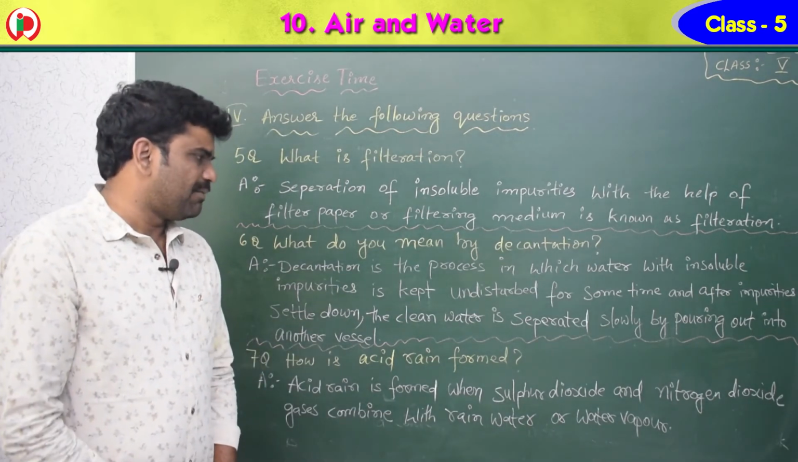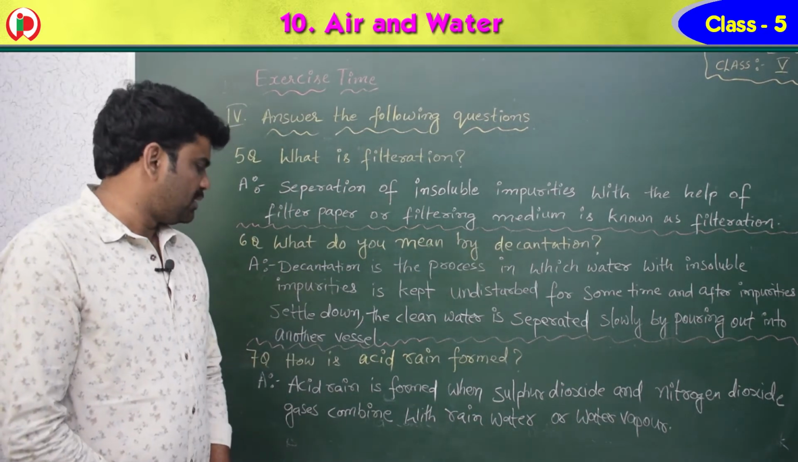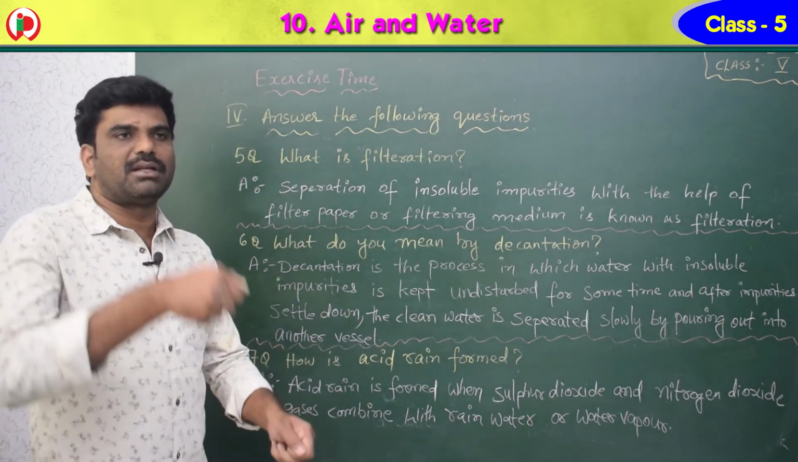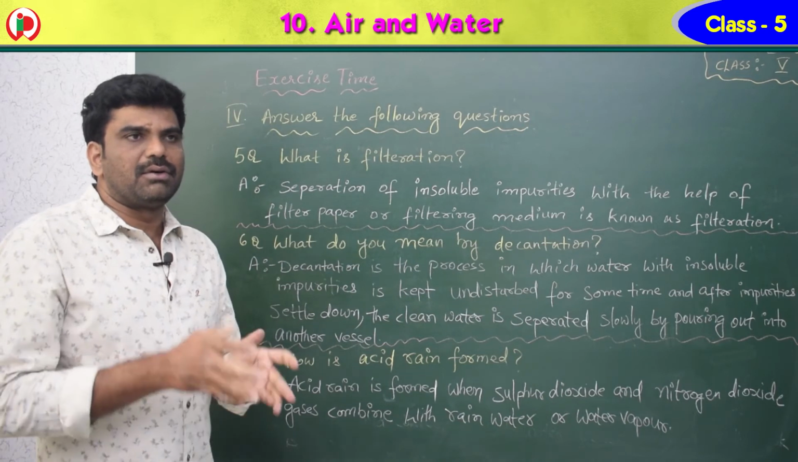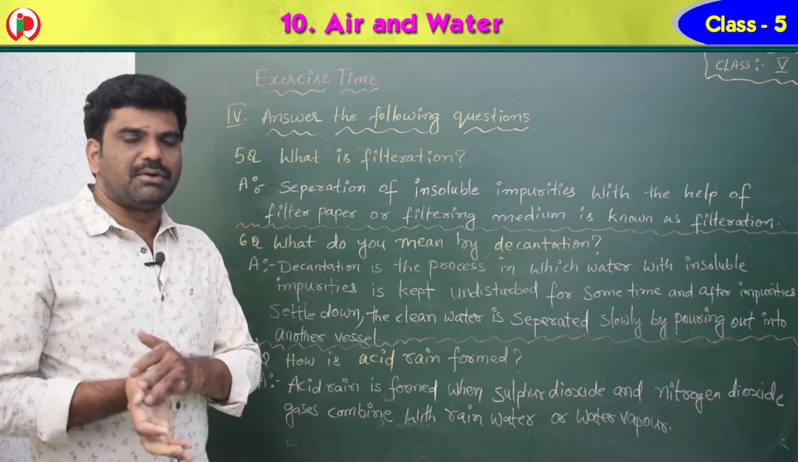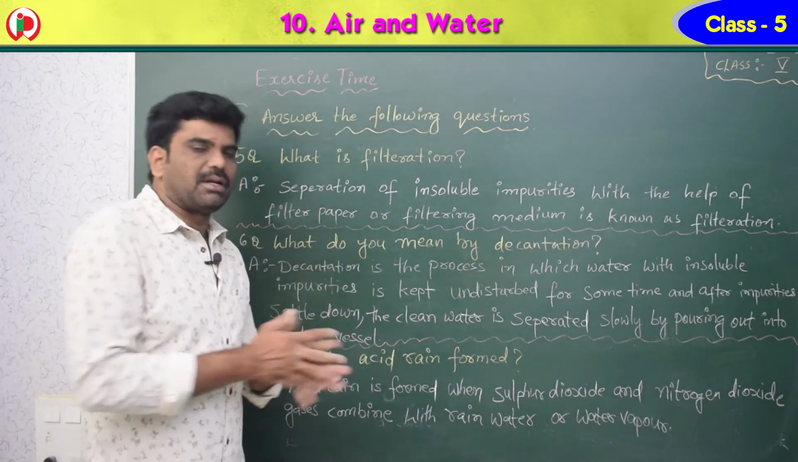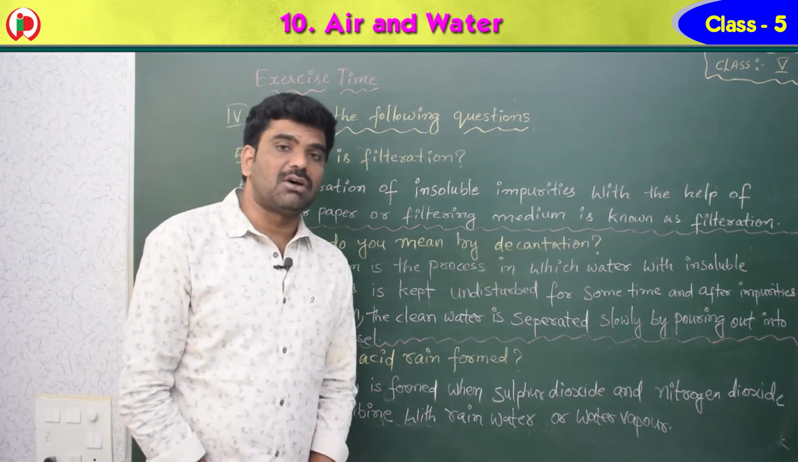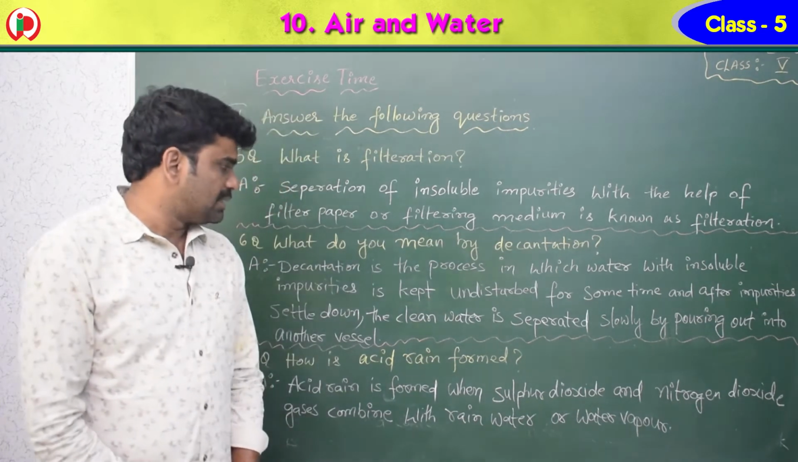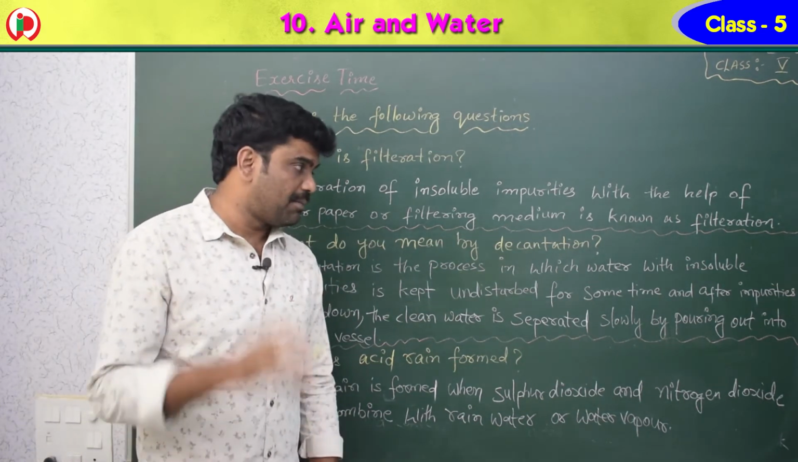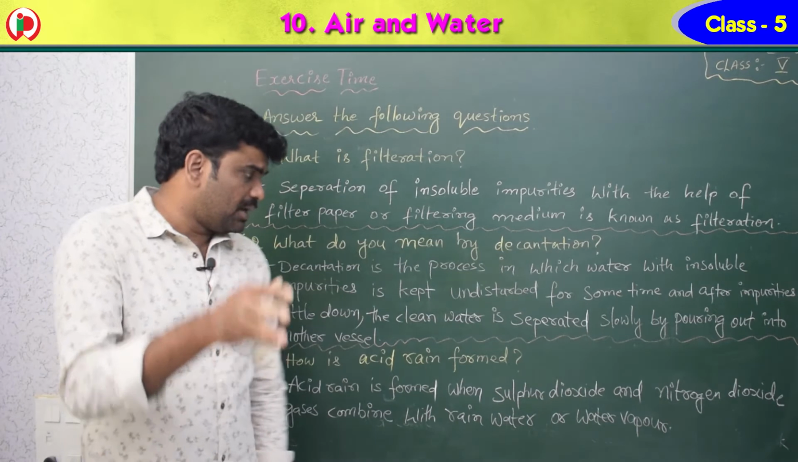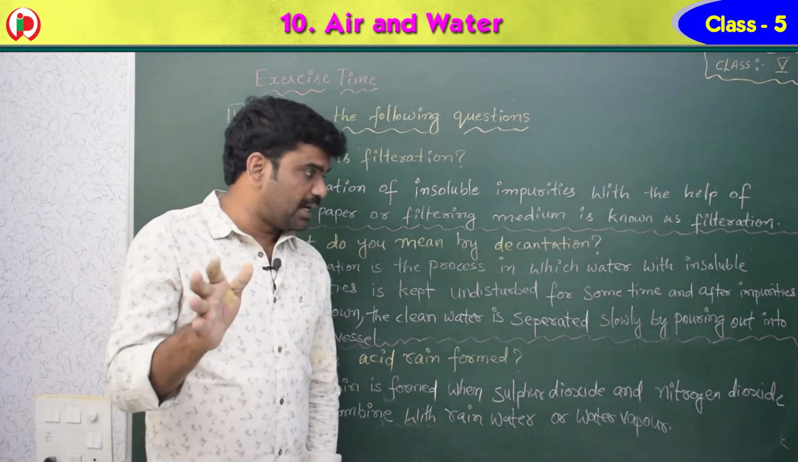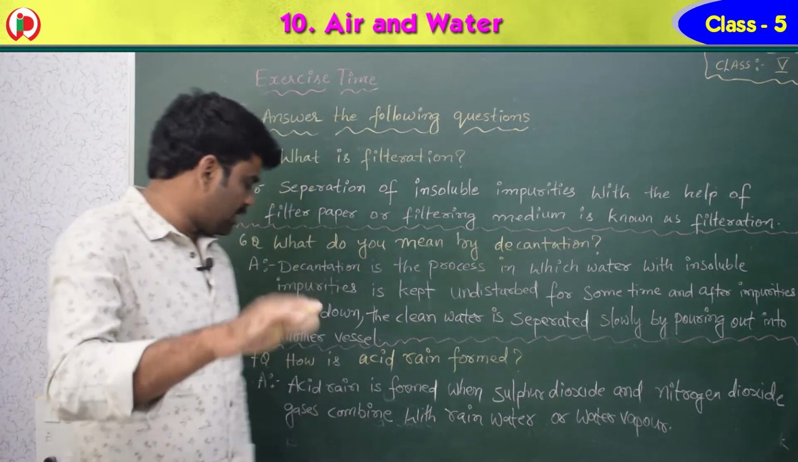Next one, the clean water is separated slowly by pouring it into another vessel. By pouring the clean water slowly, you can separate the solid particles, impurities, and this one, water. So decantation is the process in which water with insoluble impurities is kept undisturbed for some time, and after impurities settle down, the clean water is separated by pouring it into another vessel.